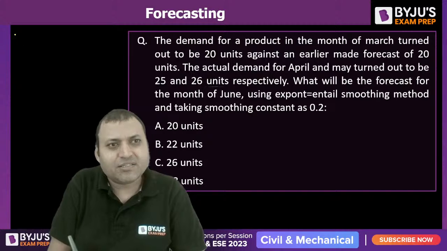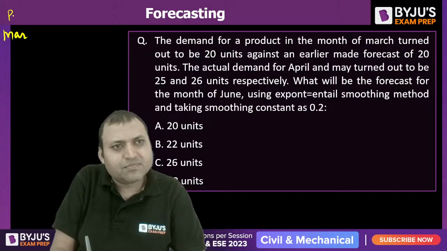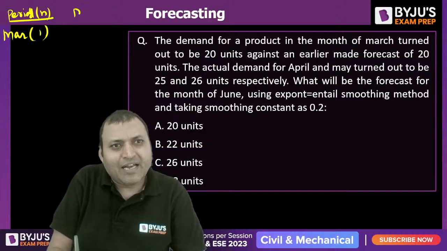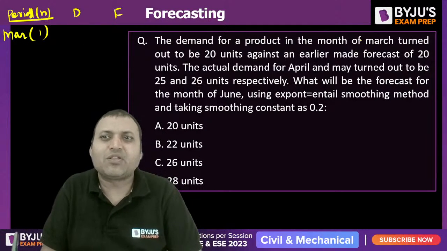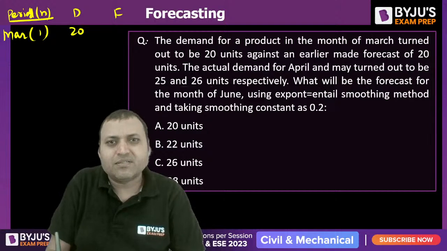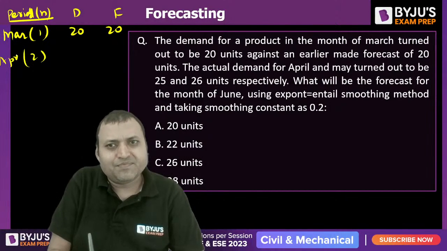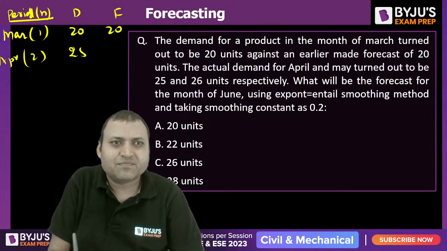So March, this is the period N. March means, let us say, 1, then demand and forecast. The demand for a product in the month of March turned out to be 20 units and the forecast is also 20 units. For April and May, the actual demand turned out to be 25 and 26.